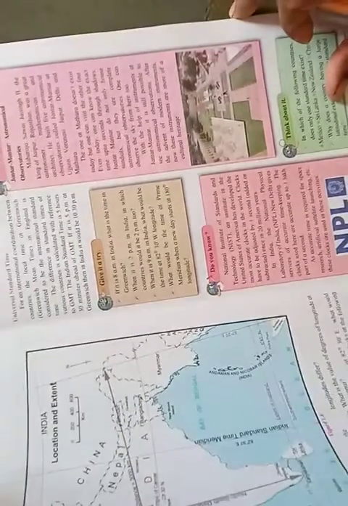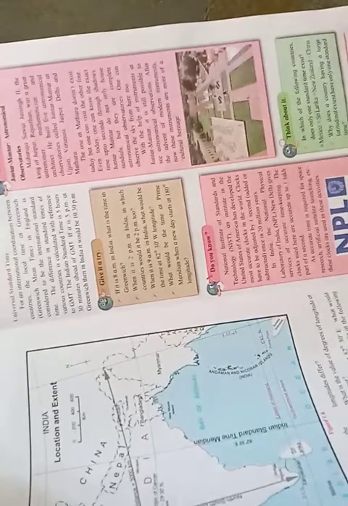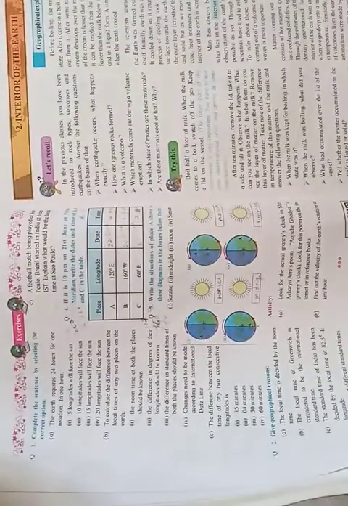Universal Standard Time. For international coordination between countries, the local time at Greenwich in England is considered the international standard time. The difference in standard time of various countries is calculated with reference to GMT. The Indian Standard Time is 5 hours 30 minutes ahead of GMT. If it is 5 p.m. at Greenwich, then India would be 10:30 p.m. So dear students, we will complete the question and answers in the next video.